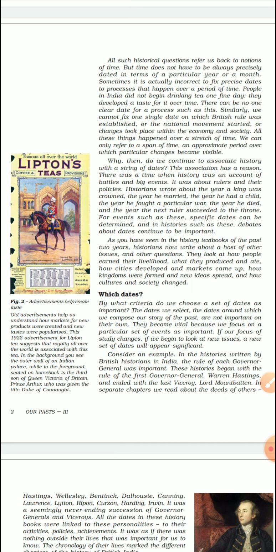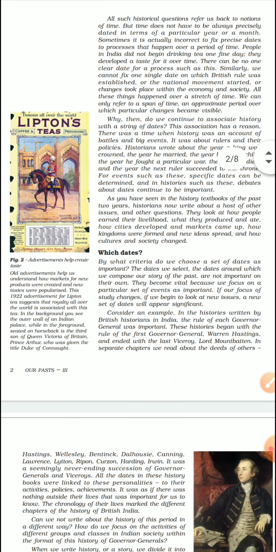From here onwards till our last chapter, we will do British, and only British, right? So from here we start knowing more about the British, what they did, what they didn't do, how good they were, how bad they were, everything. So how they told history.